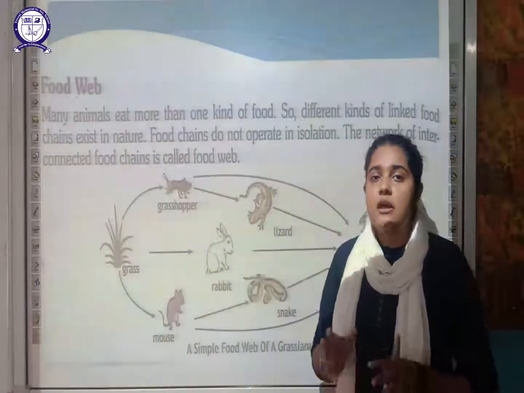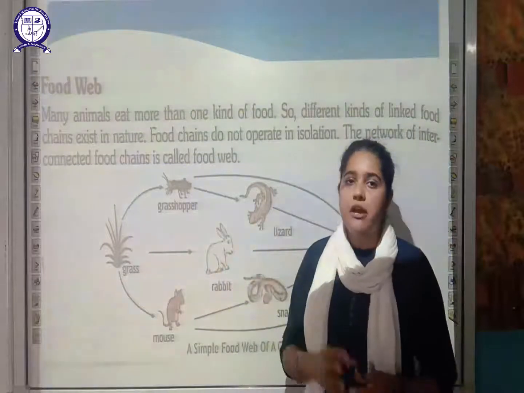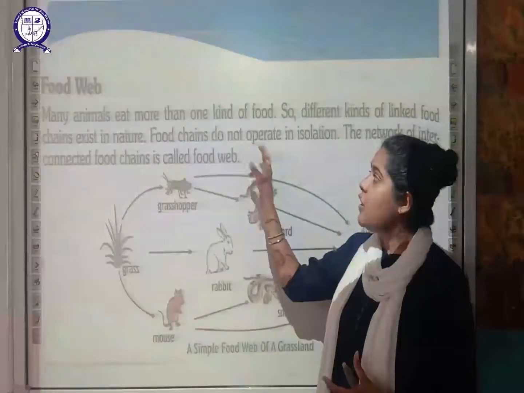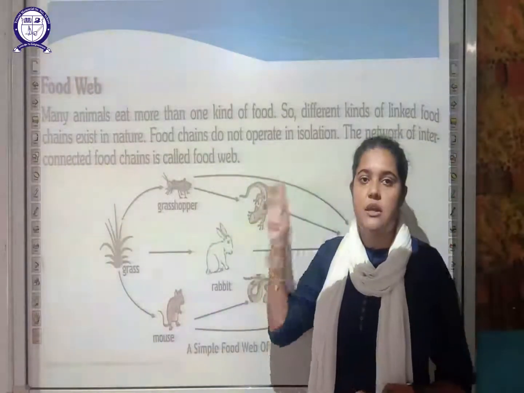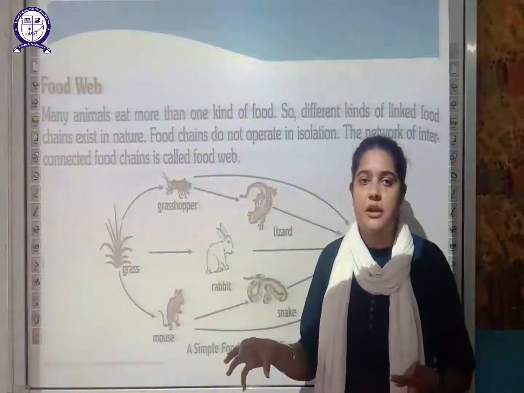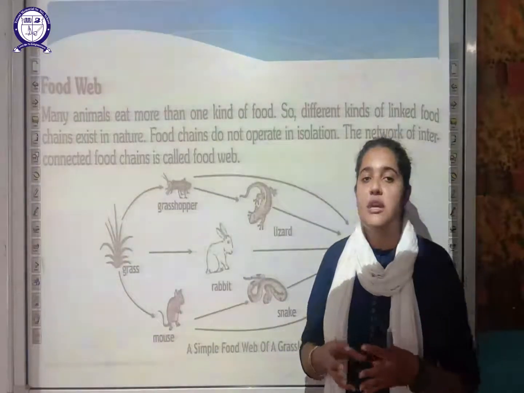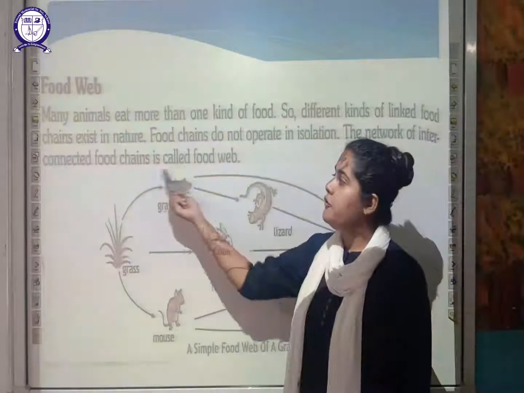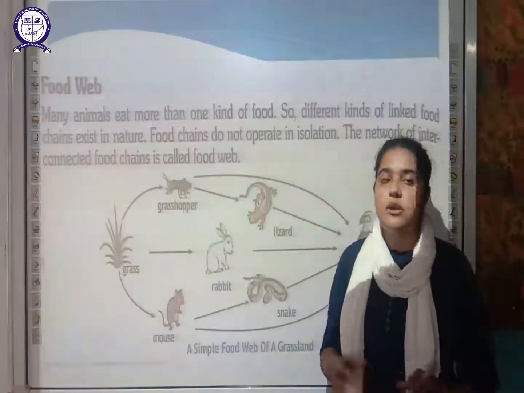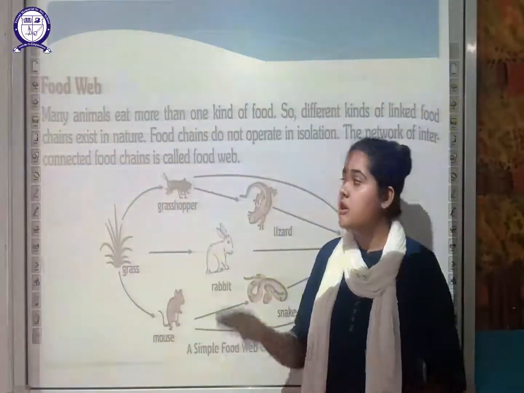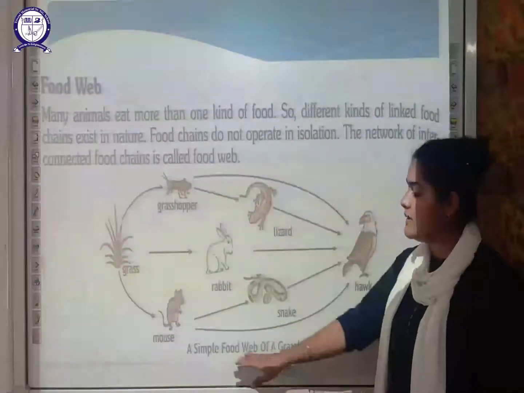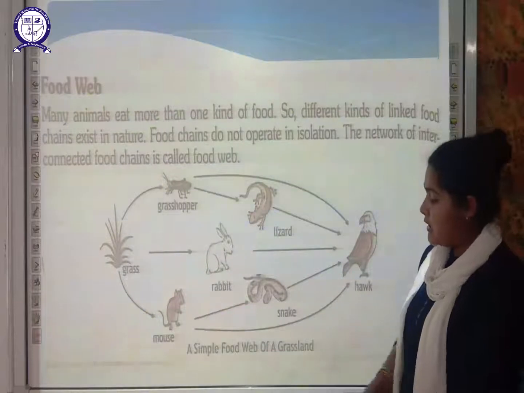It never happens in nature that one food chain operates in isolation. There is no single food chain which is operating in isolation. These food chains are linked with one another. So the network of interconnected food chains is called a food web. So the interconnection of different food chains leads to the development of a food web. Here is a simple food web of the grassland.